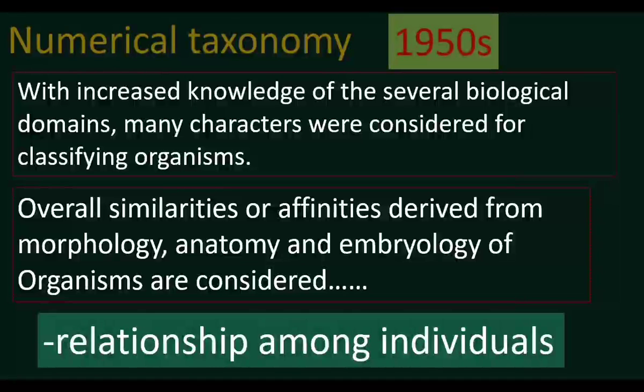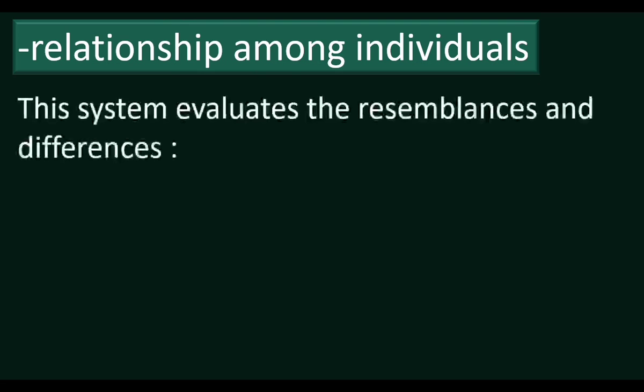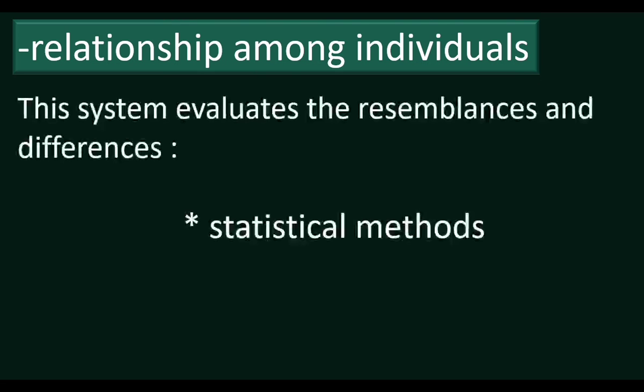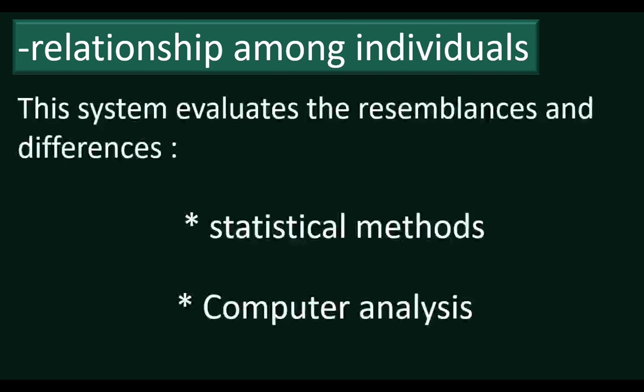Now let us see how the relationship among individuals is analyzed in numerical taxonomy. The relationship among individuals is evaluated by means of statistical methods and computer analysis. Numerical taxonomy considers more characters, so it needs statistical methods and computer analysis.